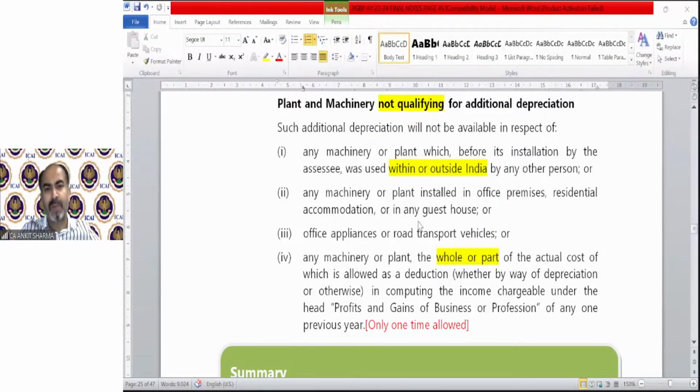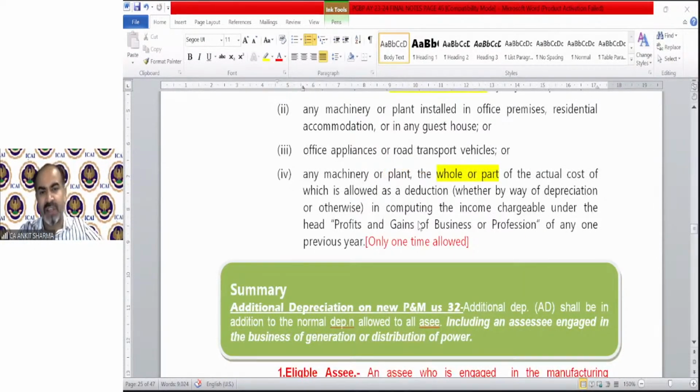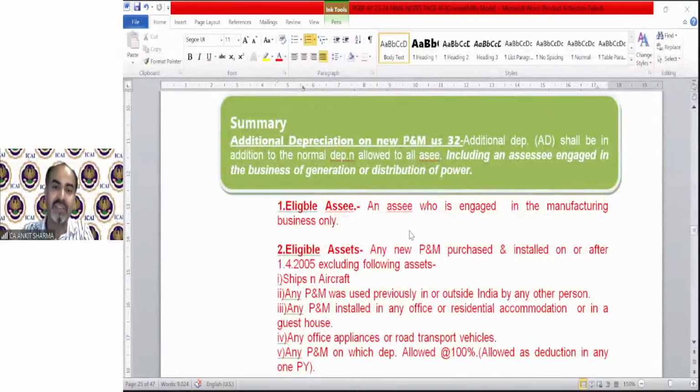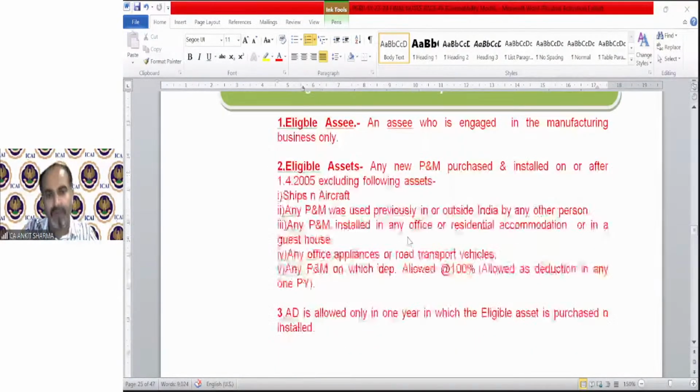So any machinery or plant, the whole or any part of the actual cost of which is allowed as deduction in computing the income chargeable under the head profits and gains of business or profession of any one previous year. I have made a summary. I am trying to make summaries of some numerical topics so you can understand. We are discussing the provision and this is a summary which will help you to technically understand the provision easily. So it's a summary for additional depreciation. Please go through it, it's very easy. You'll really feel that it's an extract of the main provision. Okay, go for it. It's the same.